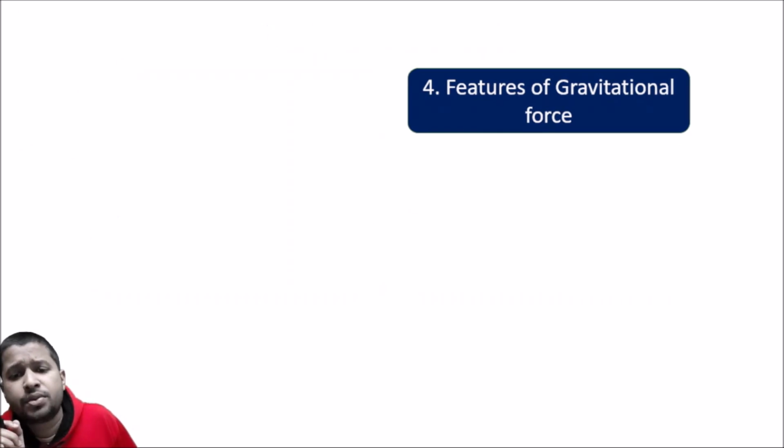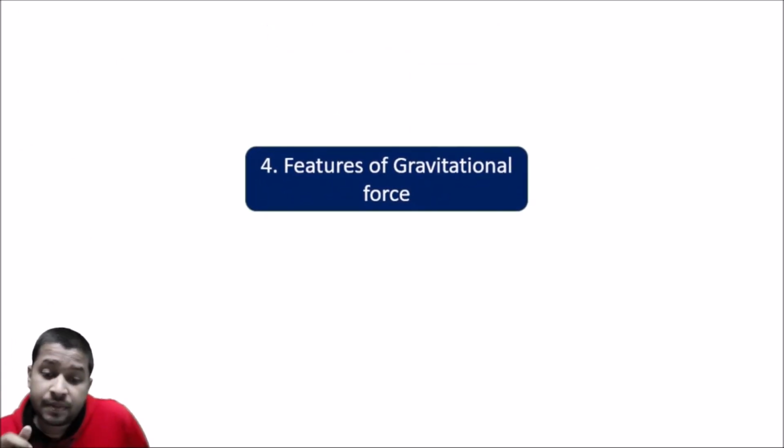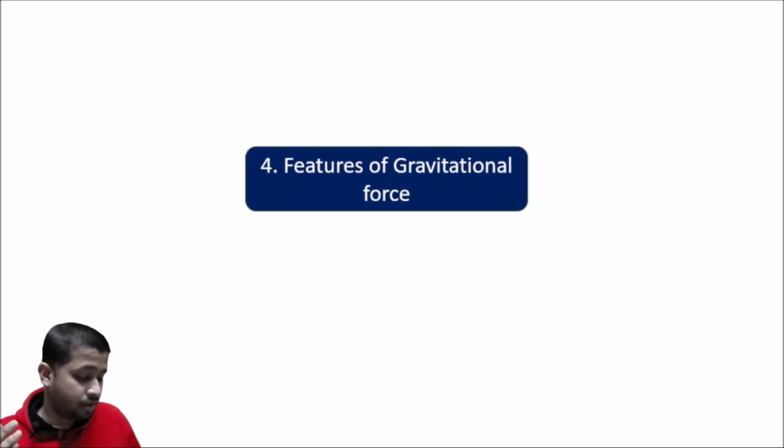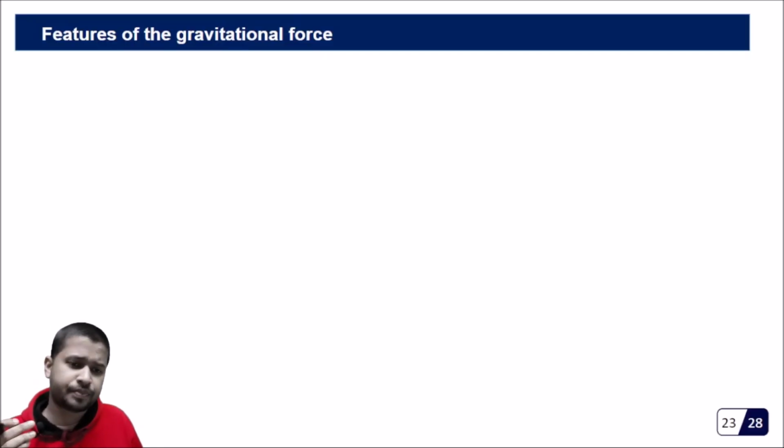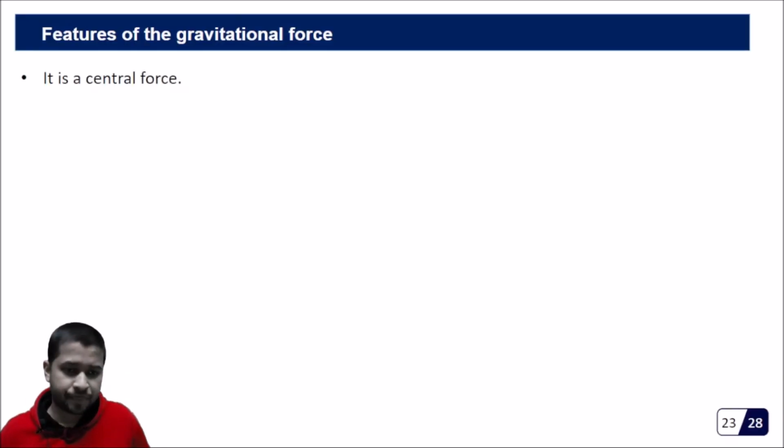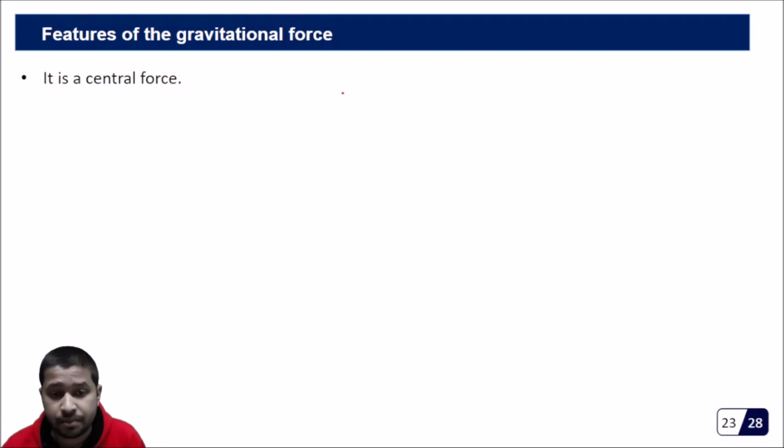Now let us look at what the features or properties of this gravitational force are. It is a central force. Gravitational force is a central force. So what do we mean by this? If this is an object, its center of mass is this. If this is an object, its center of mass is this.